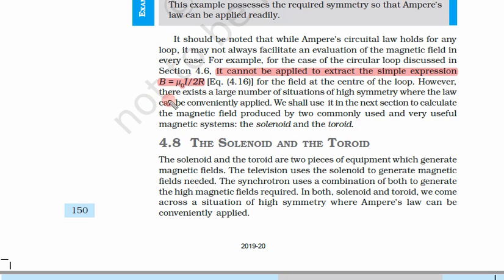Now, however, there exist a large number of situations of high symmetry where the law can be conveniently applied. We shall use it in the next section to calculate the magnetic field for two commonly used and very useful magnetic systems, solenoid and toroid. So now we will see two systems, solenoid and toroid, using Ampere's circuital law.